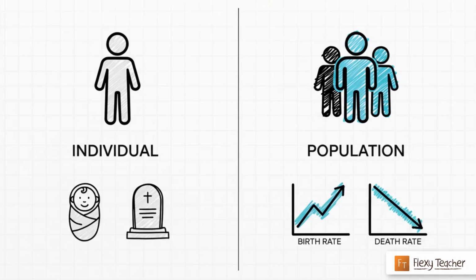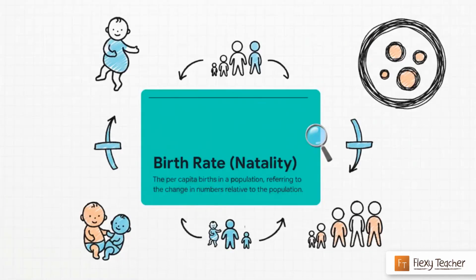And here's the crucial point. A population has certain characteristics or attributes that an individual just can't have. For example, an individual has a birth and a death. लेकिन एक population का क्या होता है? It has a birth rate and a death rate. See the difference? Let's take birth rate for instance.